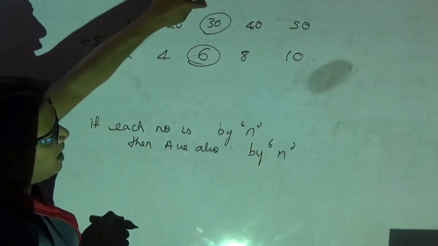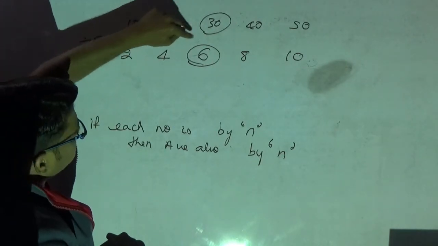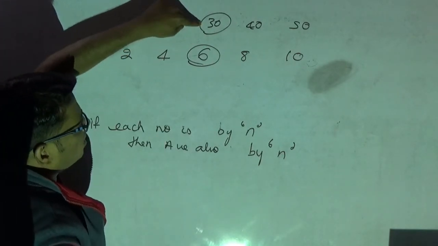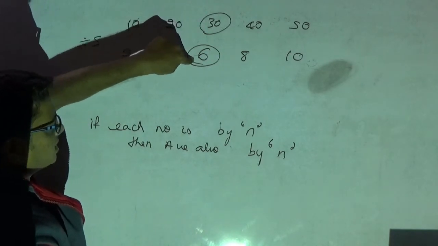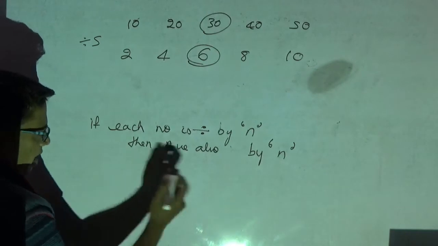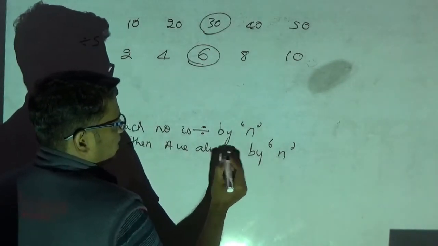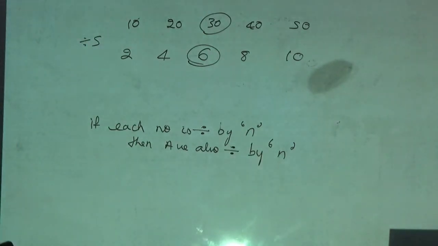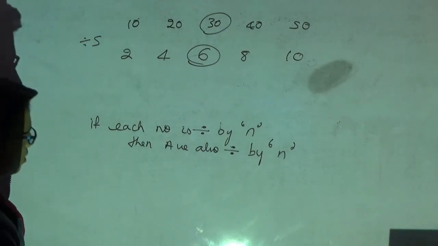See, earlier the average is 30. If each number is divided by 5, the average is also divided by 5. 30 divided by 5 is what? 6. So I can tell if each number is divided by a certain quantity n, then the average also gets divided by the same quantity n. Hope you have understood up to this. Okay.